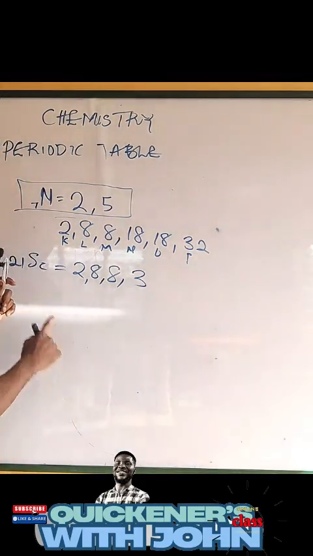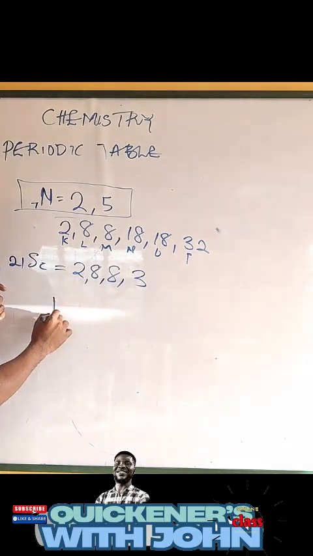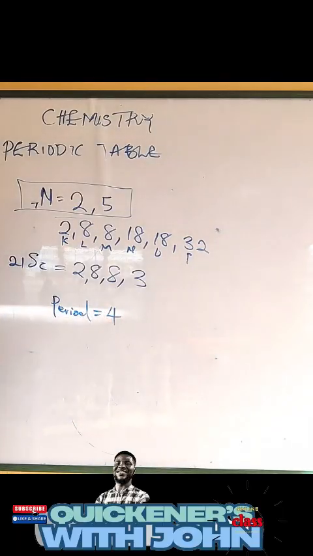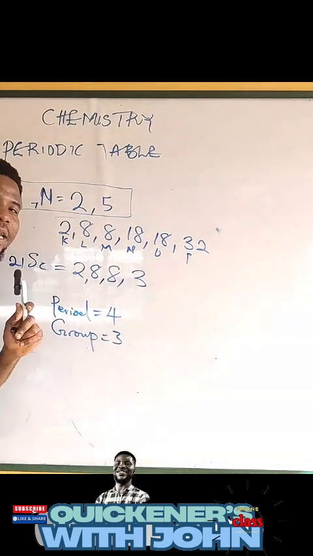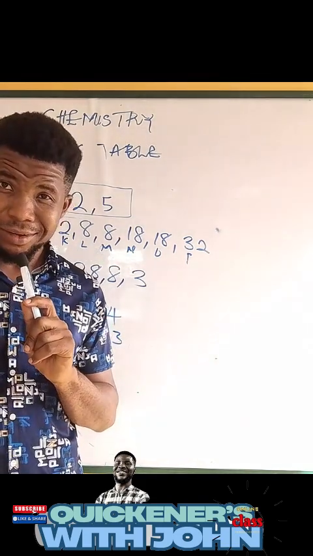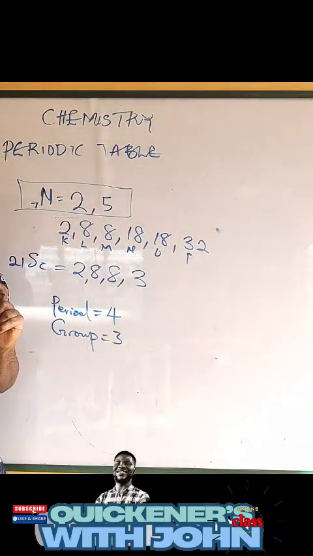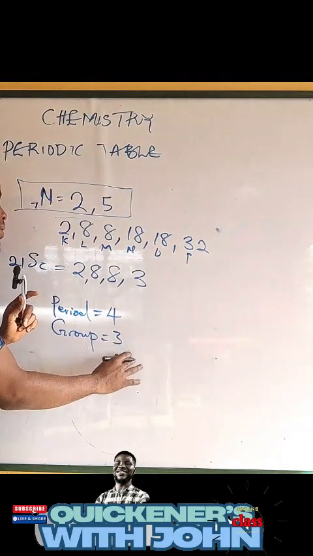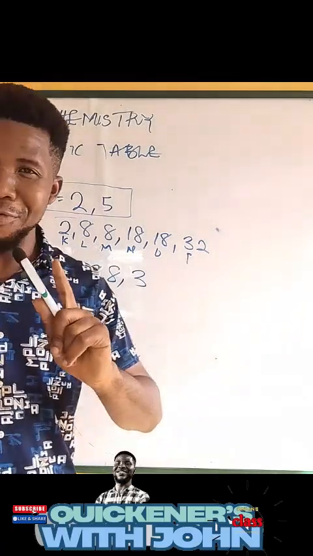So that means that scandium belongs to period what? 1, 2, 3, 4. Period 4. And group what? It belongs to group what? 3. This is group 3. That is, sorry. This is not group 3. This is group 3A. Sorry. Group, I'll say group 3B. But listen, I need to explain this.